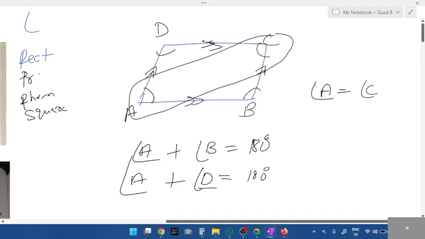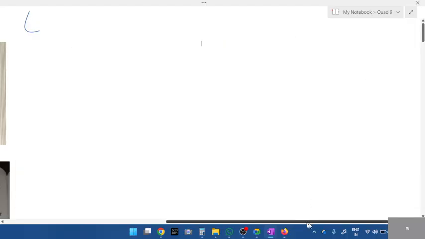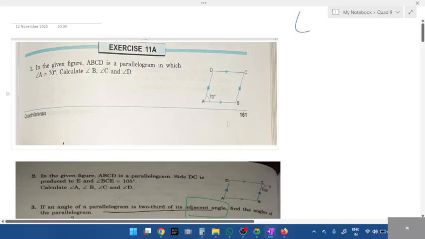So this concept you can apply for rhombus, rectangle, parallelogram, square. Use the same concept. In square, rectangle, parallelogram or rhombus, opposite angles will be equal, adjacent angles will be equal to 180 degrees. Is it clear? Simple concept. If you just go through your notes, it is enough, students.